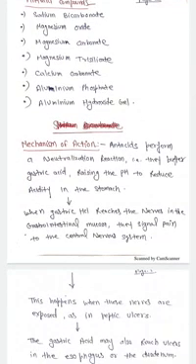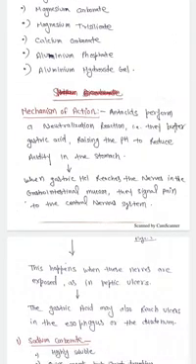So first we will discuss the mechanism of action of antacid. So what does the antacid do in the GIT? Basically antacids work through a neutralization reaction. It simply does a neutralization reaction with the acid present in the stomach and neutralizes it, and finally raises the pH.